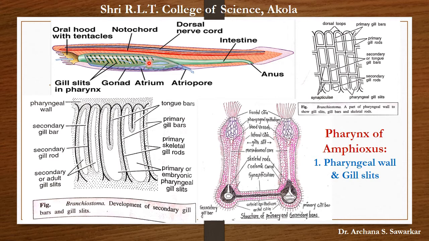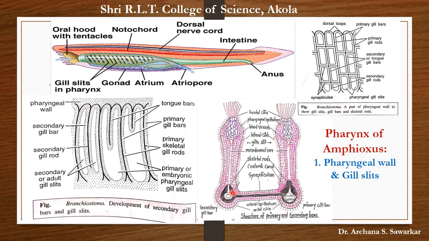Through this opening, the pharyngeal cavity communicates with the atrial cavity. The gill slits bear no gills, and their number increases with the age of animal on the posterior side of pharynx. The portion of pharyngeal wall between these two adjacent gill slits is known as gill bar. The structure of gill bar is very important from the examination point of view.